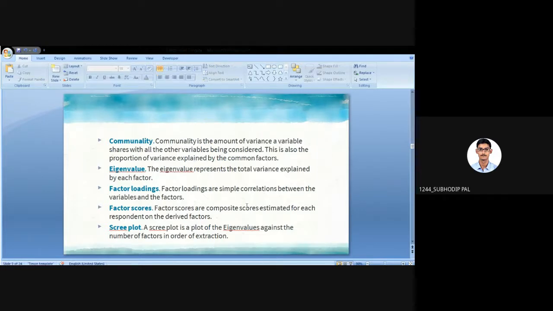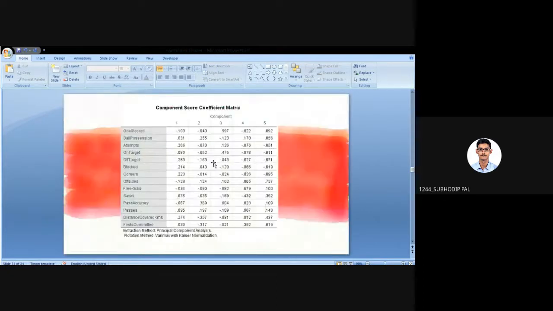Manually, if we want to calculate commonality, how do we do that? If I'm giving you this table and I am asking you to calculate commonality for, suppose this one, goal score, this is a variable. How do you calculate that? We can square the factors, right? Row wise we can square the things and add them.